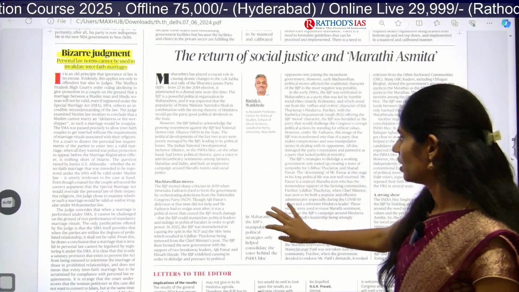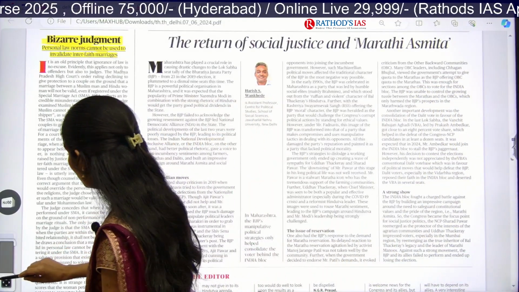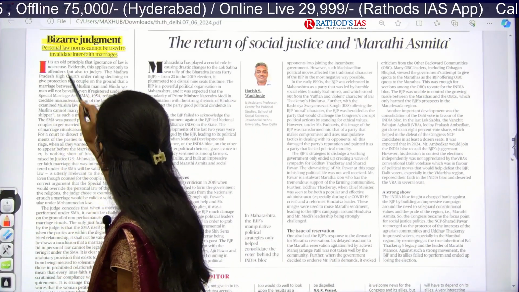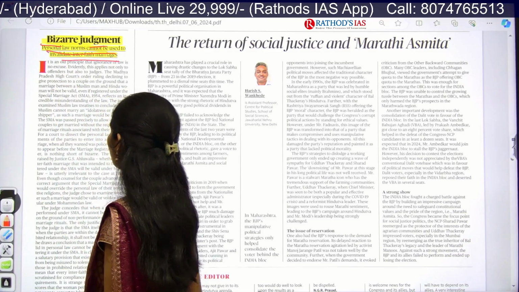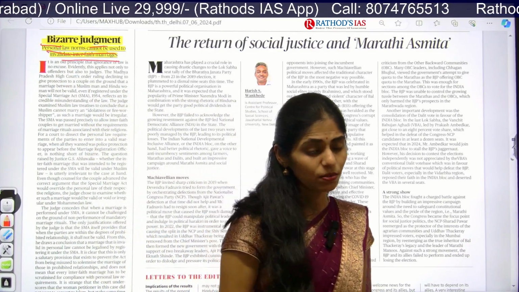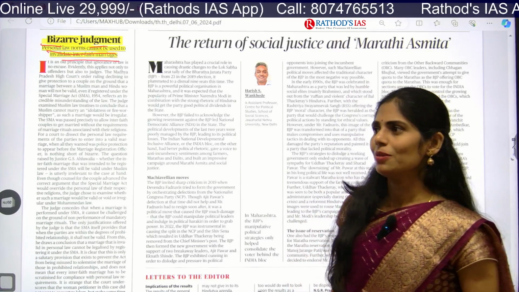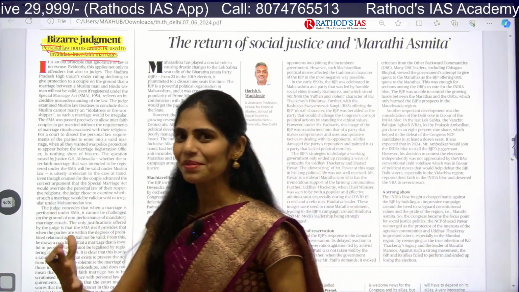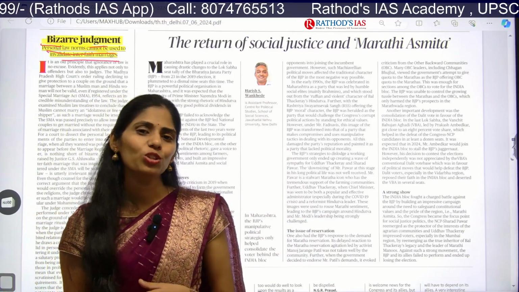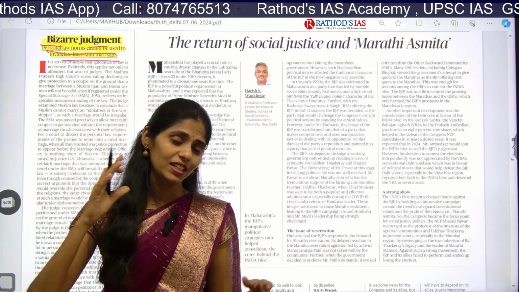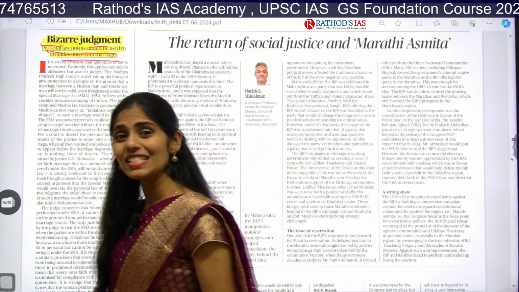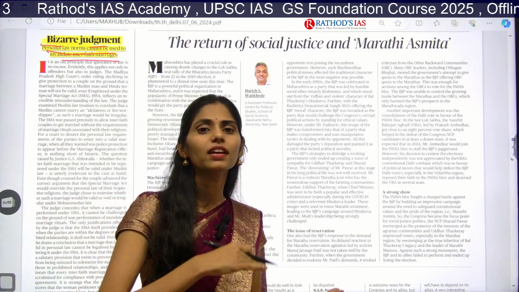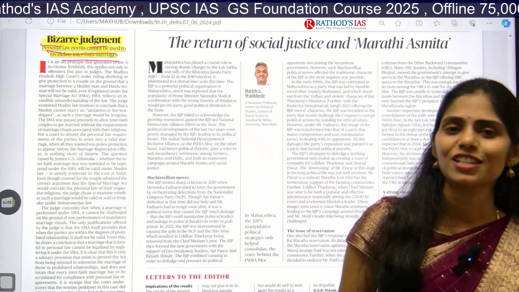Yes, actually there is one important article. This article is talking about the Special Marriage Act. The title says, bizarre judgment, personal law norms cannot be used to invalidate interfaith marriages. If we are talking about marriage, marriage is a big institution. Normally marriage will be done within the same caste, yes or no? Hindus will be marrying Hindus, Muslims will be marrying Muslims, and Christians will be marrying Christians, traditionally. But now in this 21st century, no one is marrying like that. So there is an increase in interfaith marriages and interreligious marriages also. Even I had an intercaste marriage.